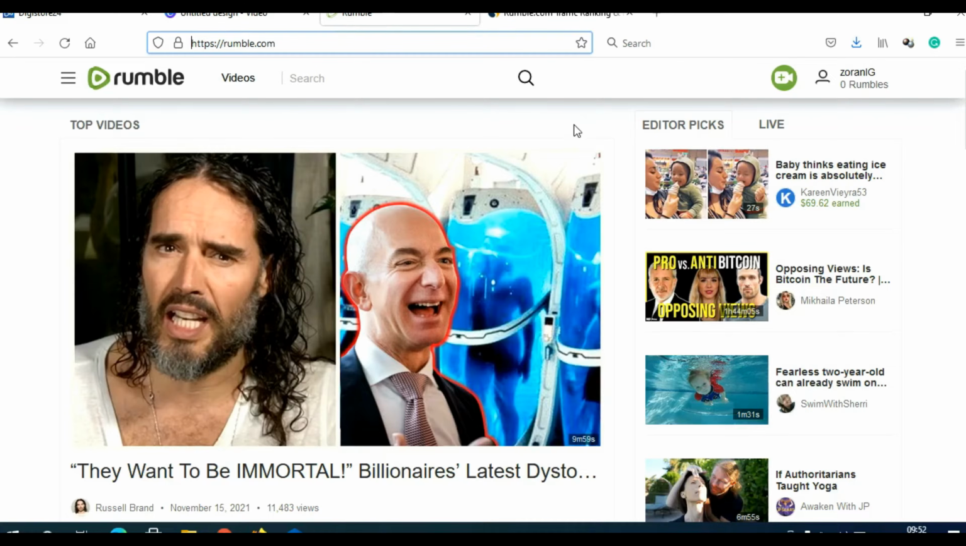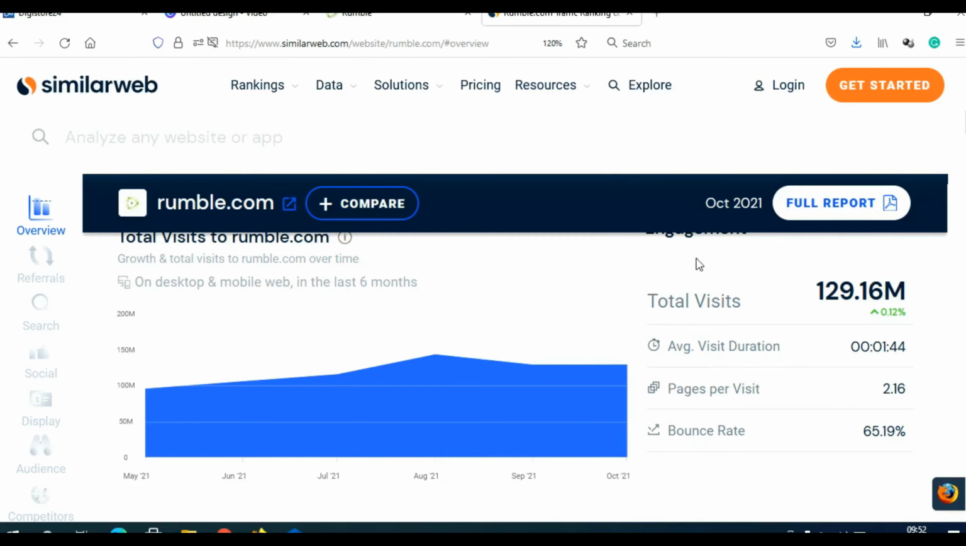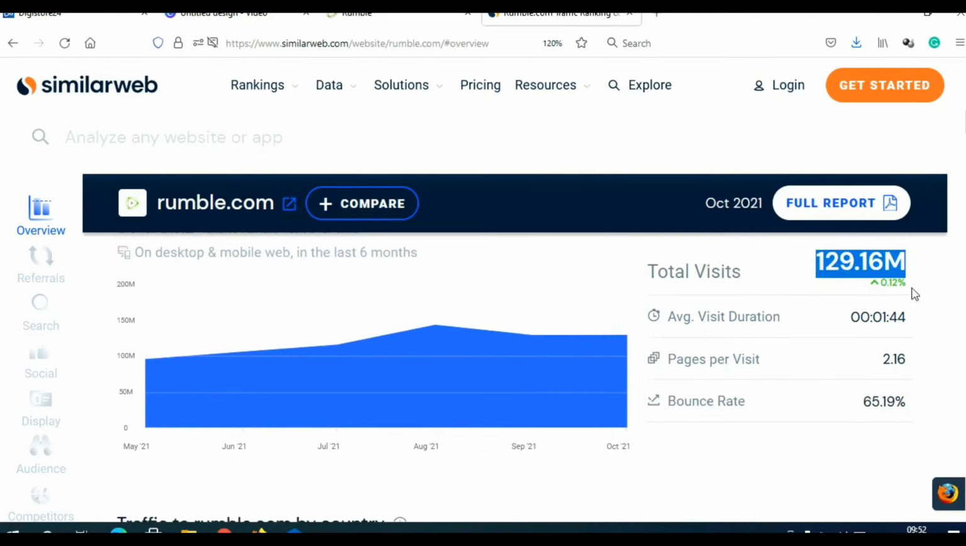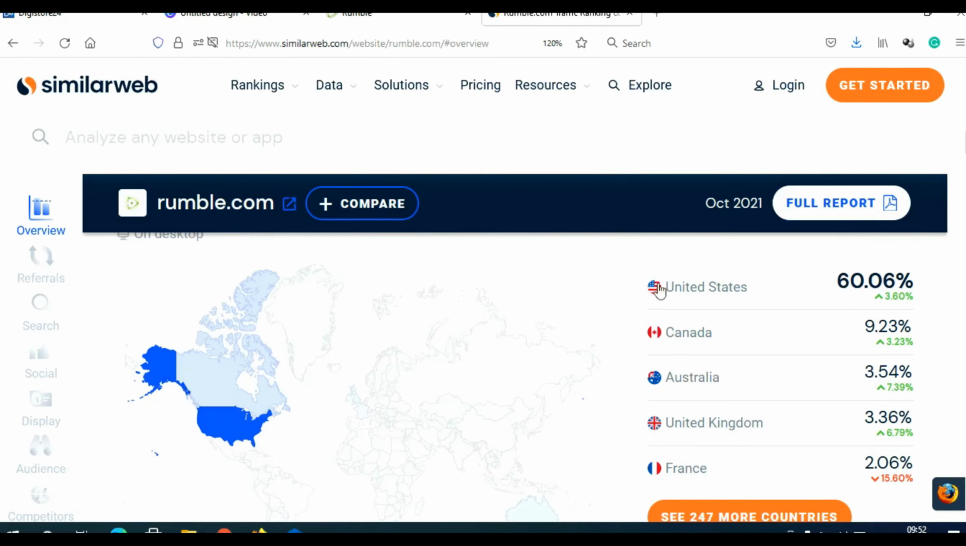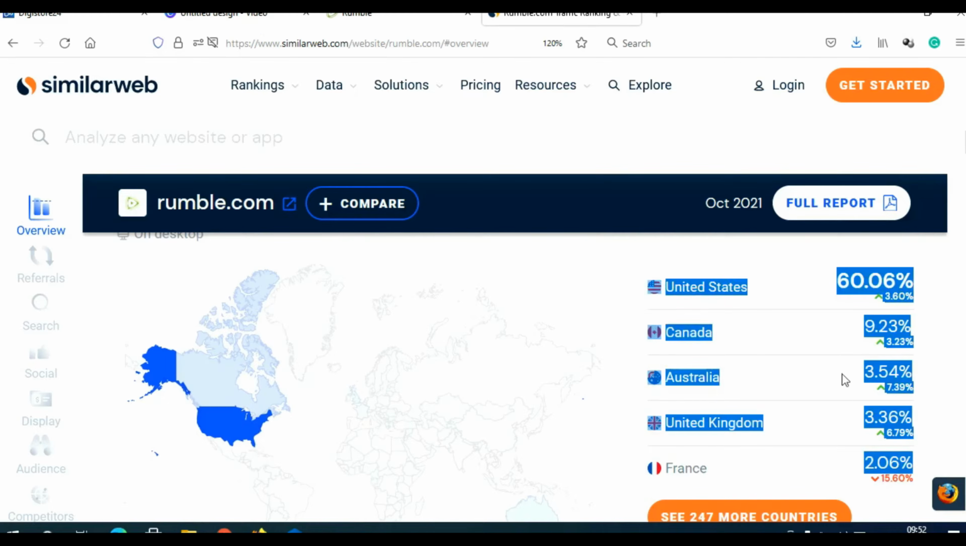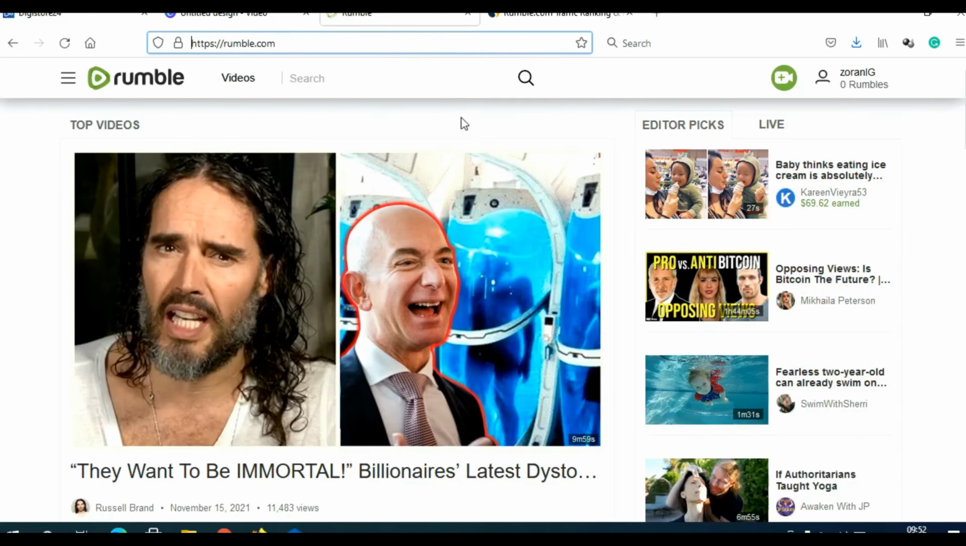And let me first show you the potential of Rumble. When we go on SimilarWeb, we will see that last month Rumble got 129 million visits. And when you scroll here, you will see that more than 70% of their visitors are coming from tier 1 countries: United States, Canada, Australia, United Kingdom, and France. So Rumble has huge potential.